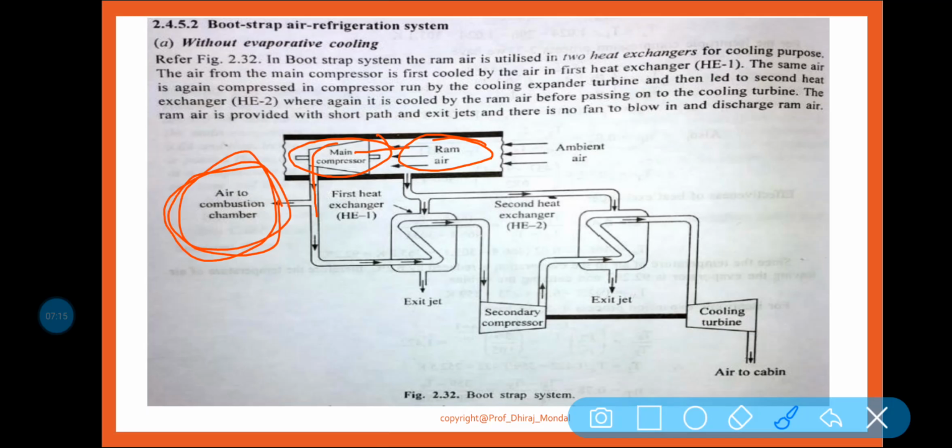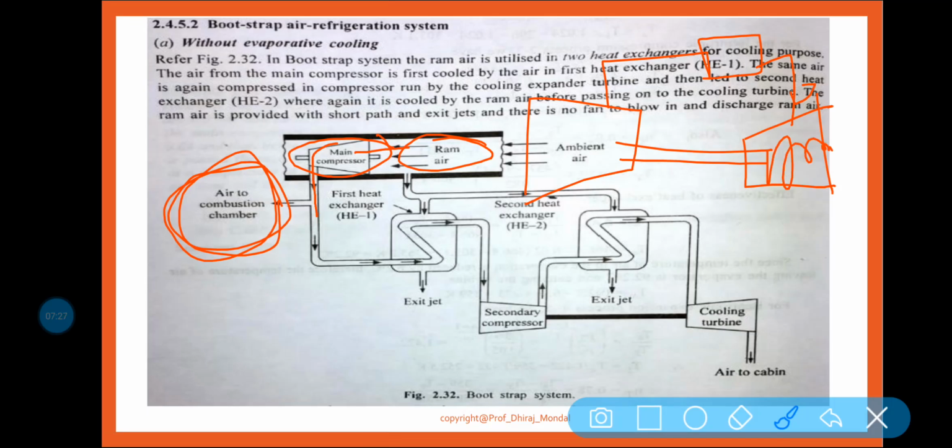Already I have told. Let us consider this is your compressor, this is a combustion chamber, and this is your turbine. And this turbine is basically operated by this high pressure, high temperature gas. Okay. So here in the combustion chamber, compressed air is needed. So this is your main compressor. From the atmosphere, the air is taken and it is compressed in the main compressor. Then it is fed to the combustion chamber. This is your combustion chamber here. So, and we are getting work done in the work turbine.